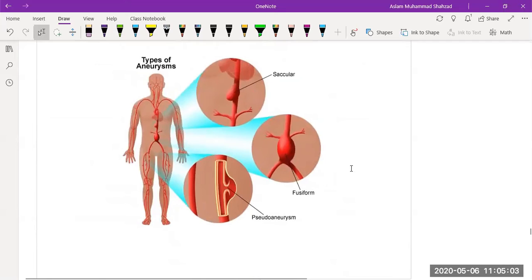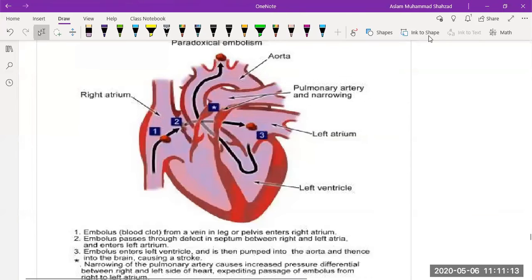Then this is the example of aortic aneurysm. Last time we already discussed that it occurs because of a high cholesterol level that leads to thickening of the arteries, and that blockage is fatal. Around 80% of patients die with aneurysm. We will discuss these details in the cardiovascular system.